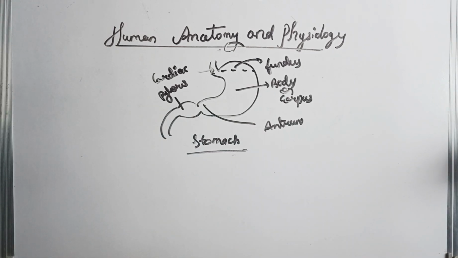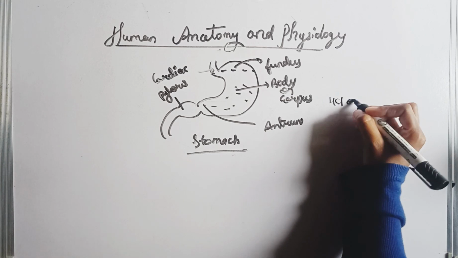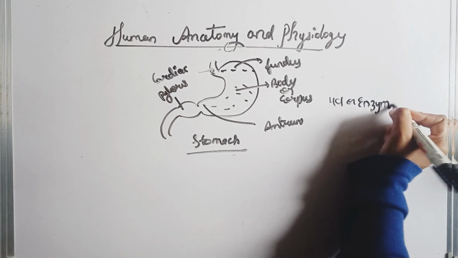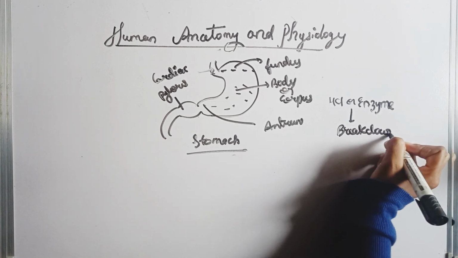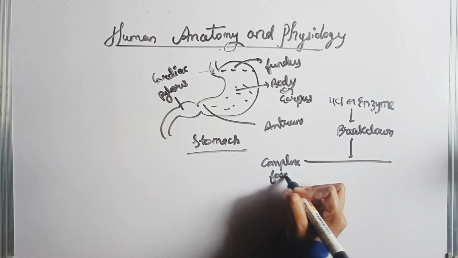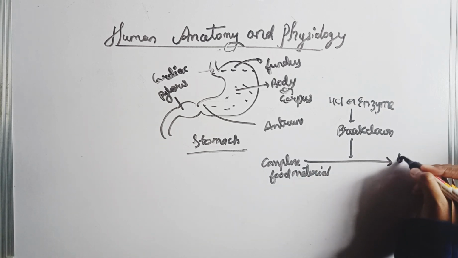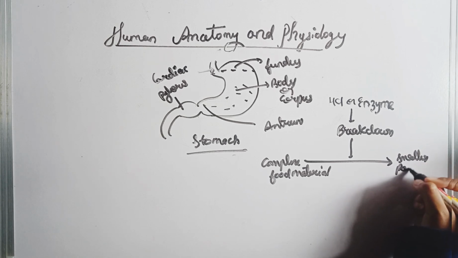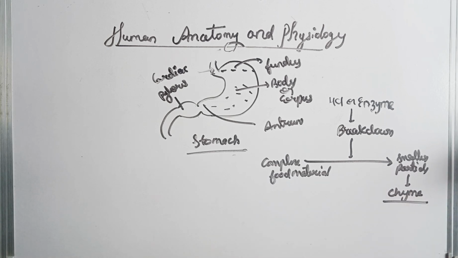Okay, and what is the physiology? What is the function of the stomach and how does it work? The stomach secretes hydrochloric acid and enzymes, and these break down the complex food material. It contains protein, which is converted into smaller particles, and the formation of the chyme. So this is the basic physiology and anatomy of the stomach.